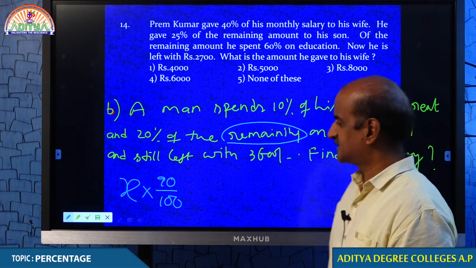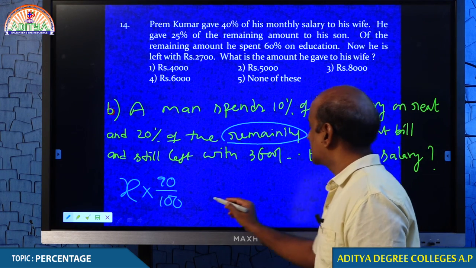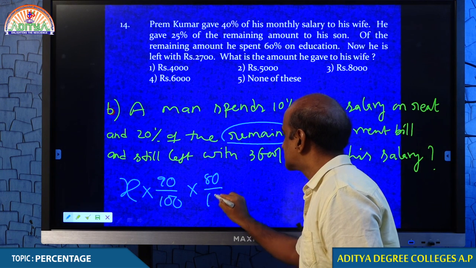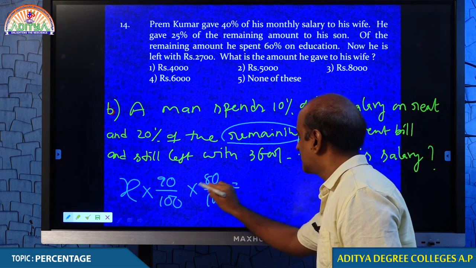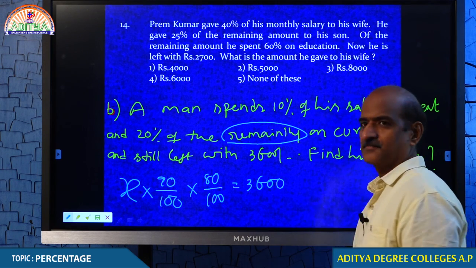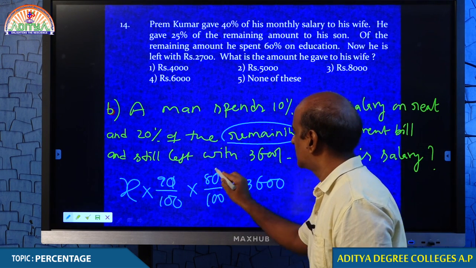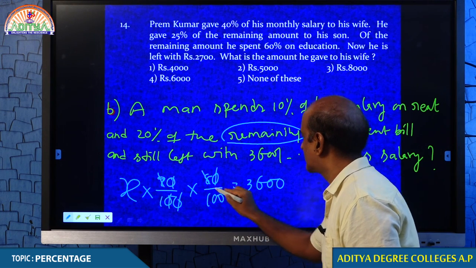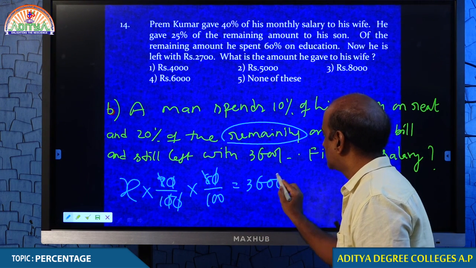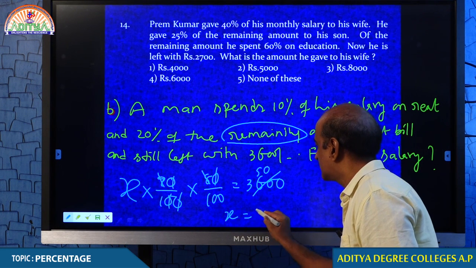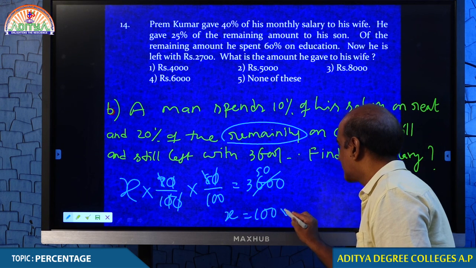And 20% of the remaining, 20% means 80%. After spending like this, he is left with 3,600. Now you can get how much is his salary. 9 into 8, 72. 72 cancels 50 times. Therefore, X is equal to 100 into 50, 5,000.